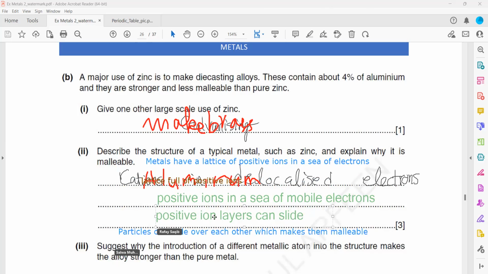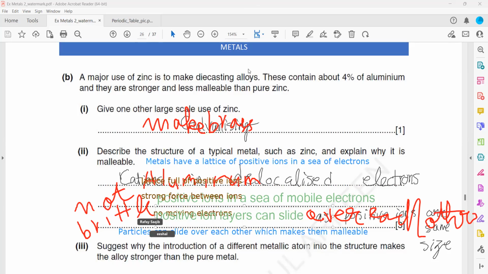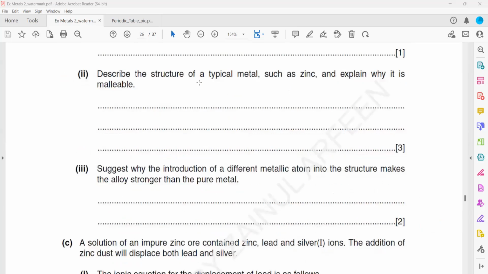The particles in a layer can slide over each other without breaking. If you write only not brittle, because they ask for explain, you have to state a reason here.